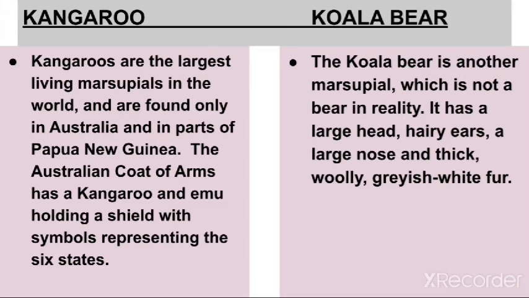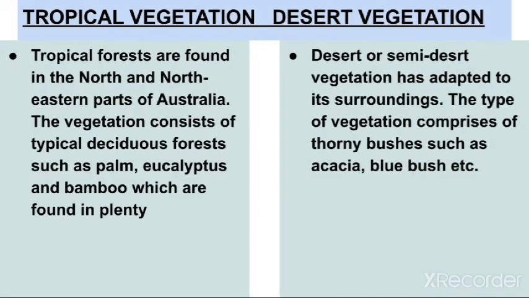In koala bear you will write the koala bear is another marsupial which is not a bear. In reality, it has a large head, hairy ears, a large nose, and thick, woolly grayish-white fur. The next differentiate is tropical vegetation and desert vegetation.